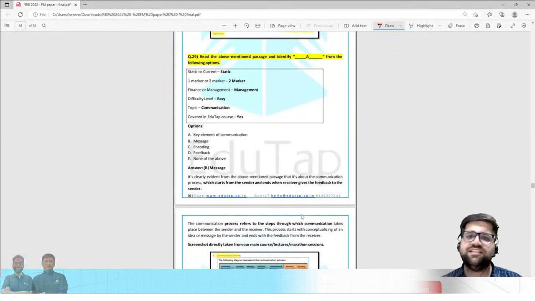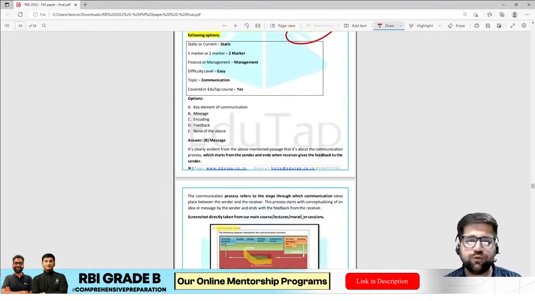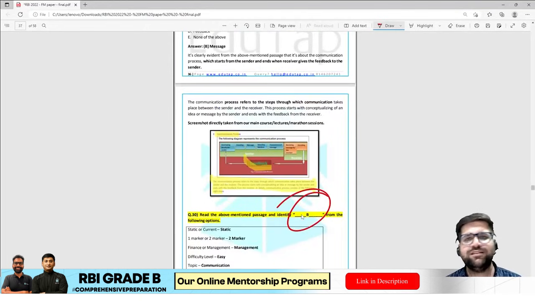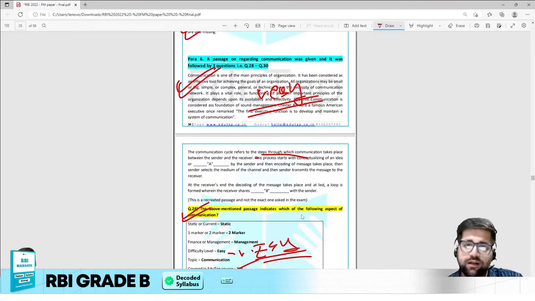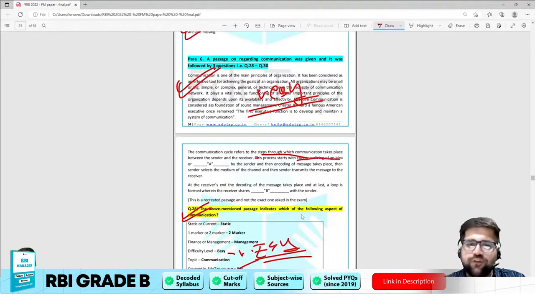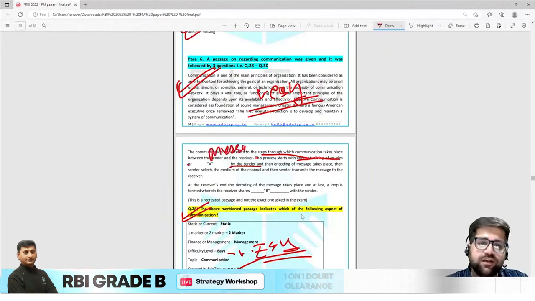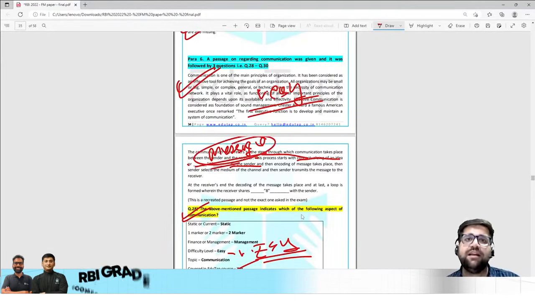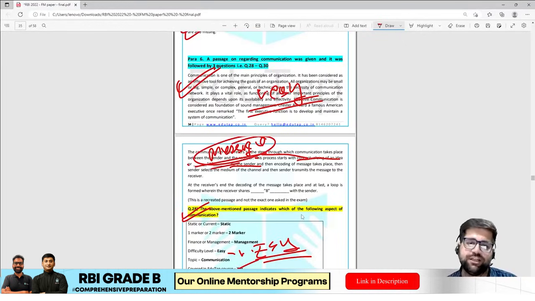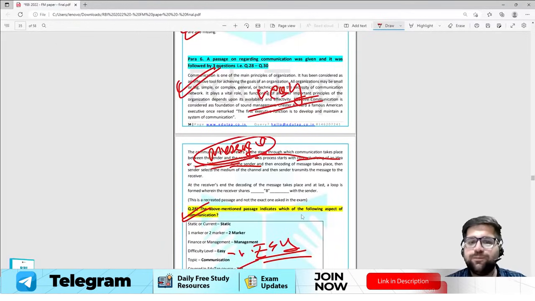Read the above mentioned passage and you have to identify A, and the next question is regarding B. So let's solve these two questions simultaneously. The communication cycle refers to the steps in which communication takes place between sender and receiver. This process starts with the conceptualization of an idea by the sender. So the answer will be message over here. This is the first answer, because first the sender has to develop an idea and that idea gets converted into a message. So the answer for blank A will be message, and then the process continues.